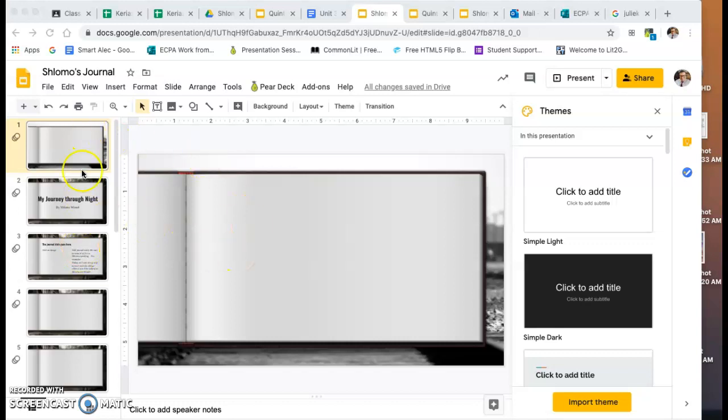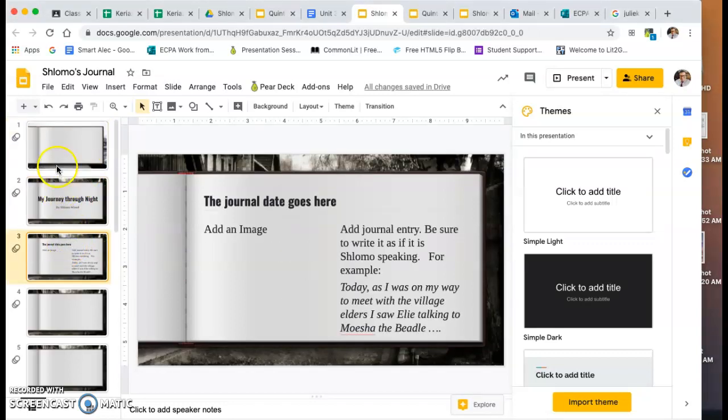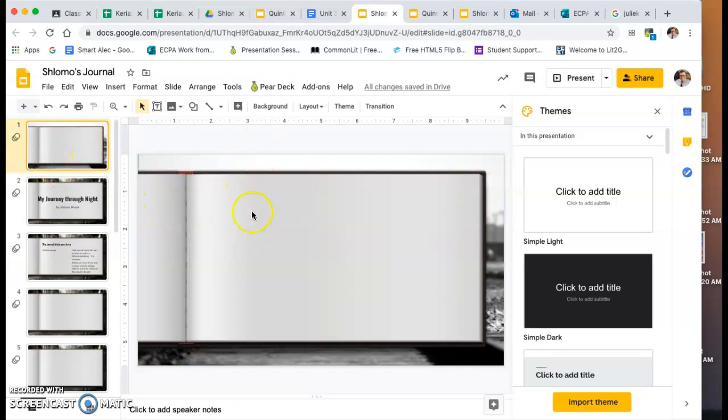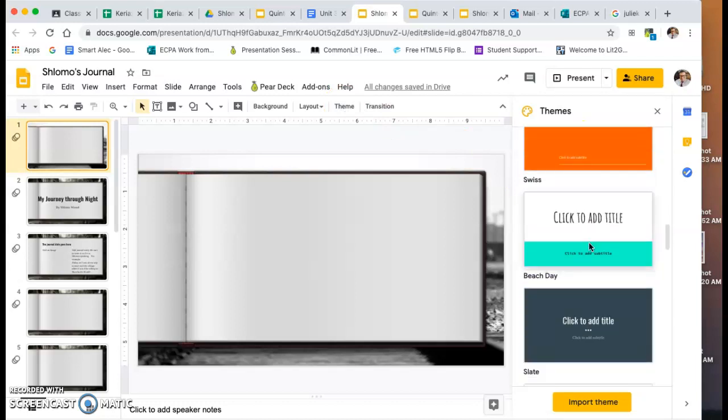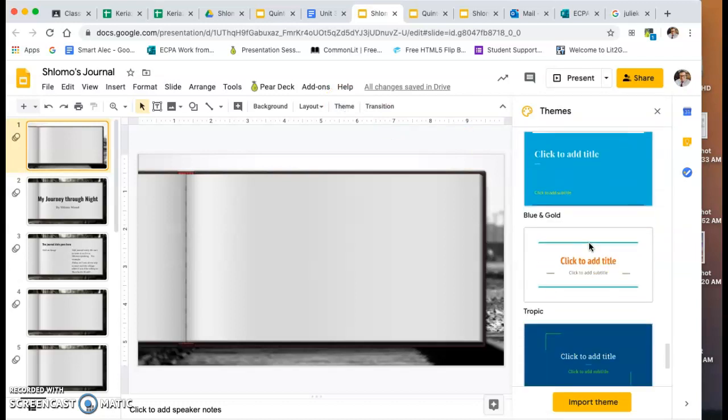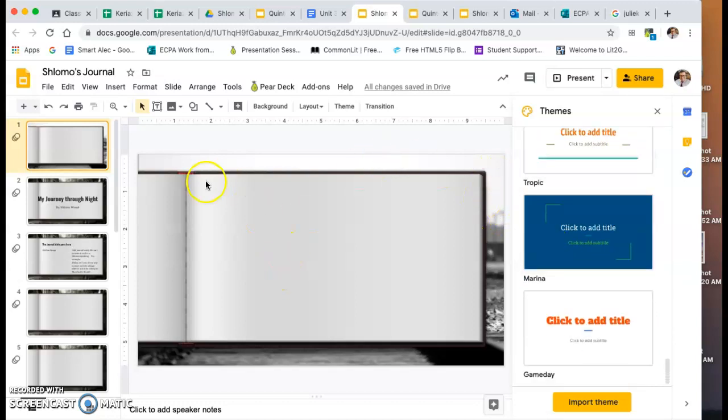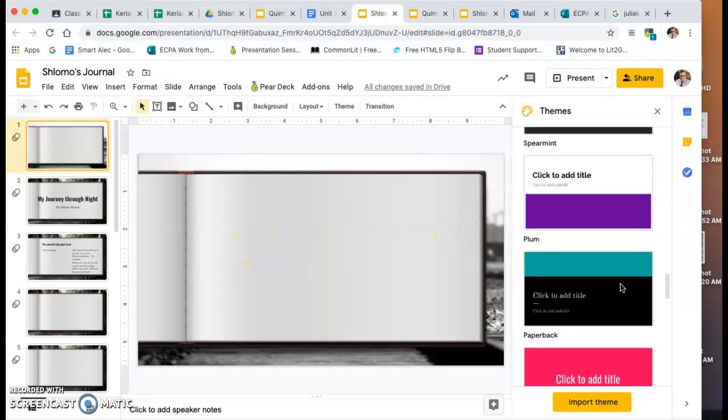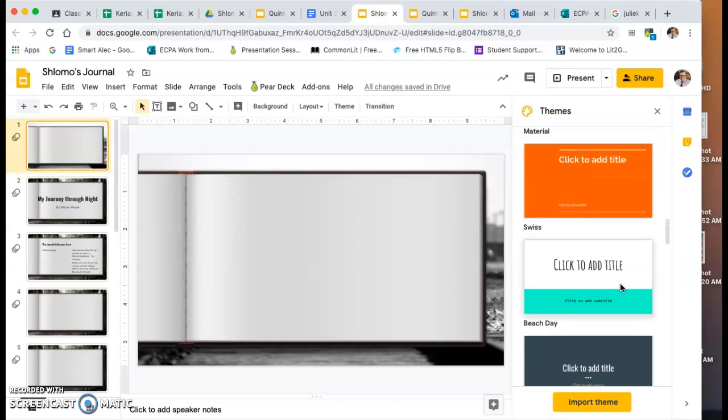If you've noticed, I've already created a theme for you. Now you could easily change this theme by creating a new background, layout, or change the theme. So there are different themes on the right-hand panel that you can choose from. For the sake of this project, I actually uploaded an open book theme for you. It's not one of the stock themes from Google Slides.